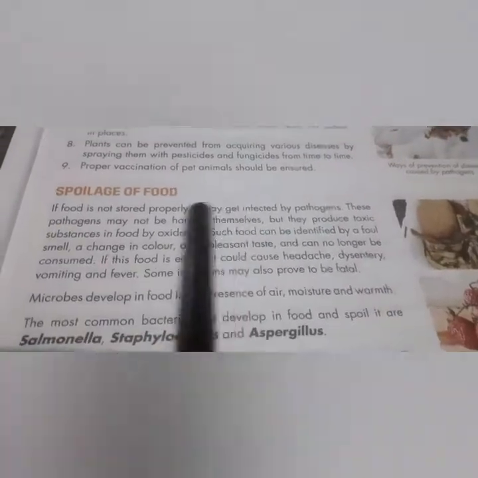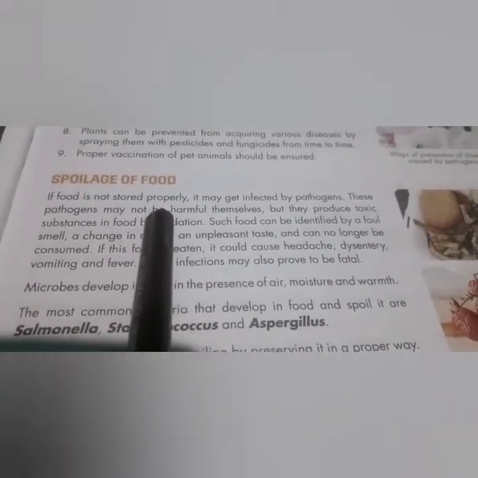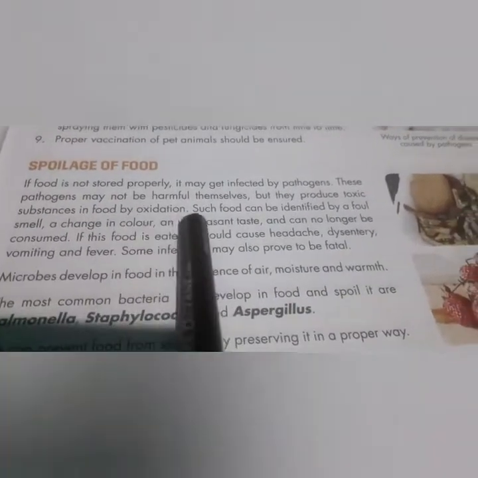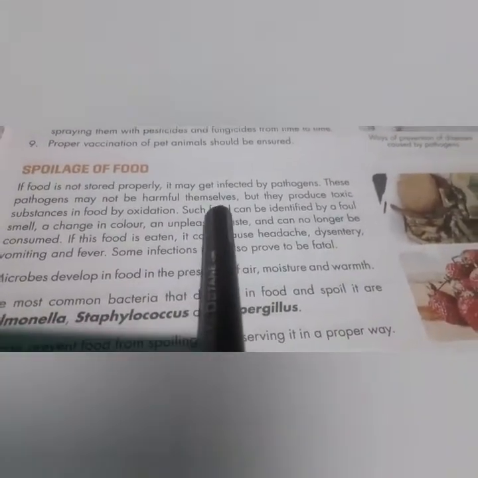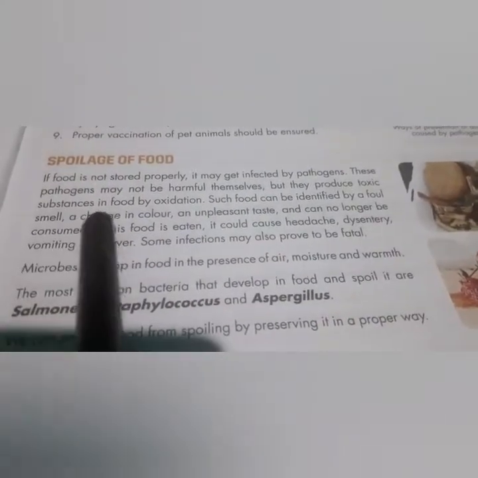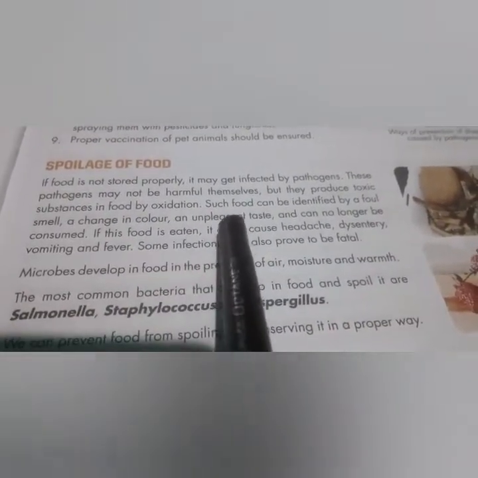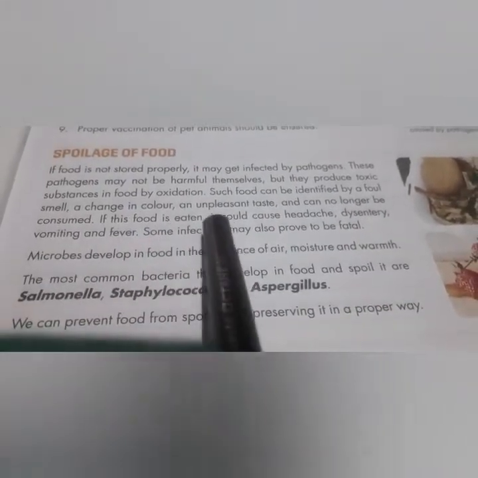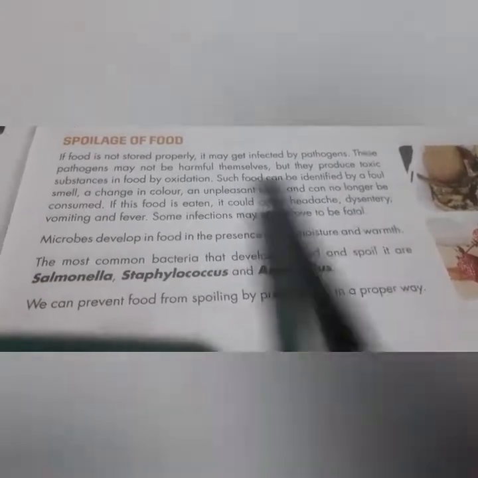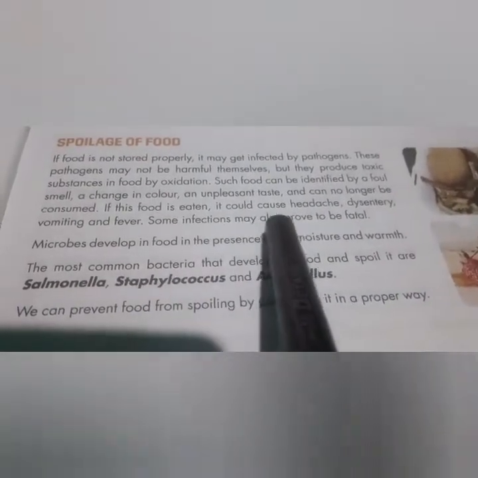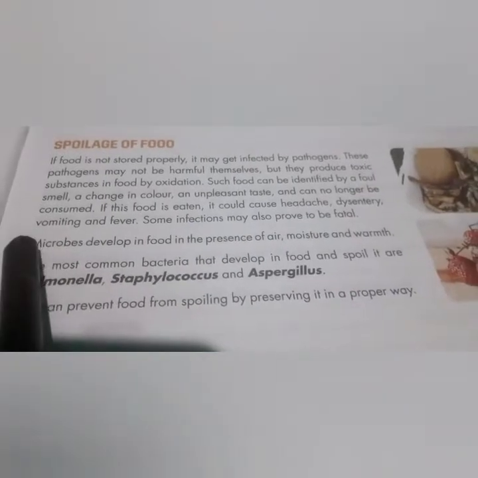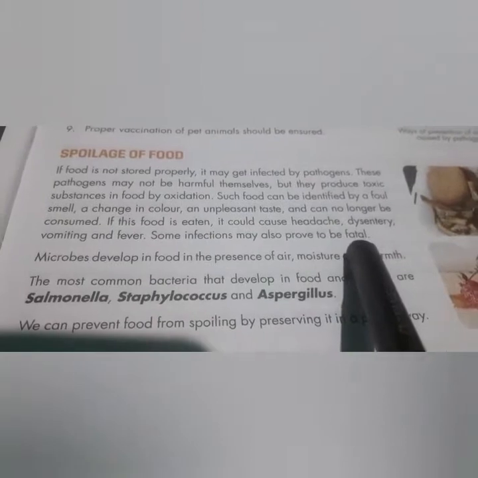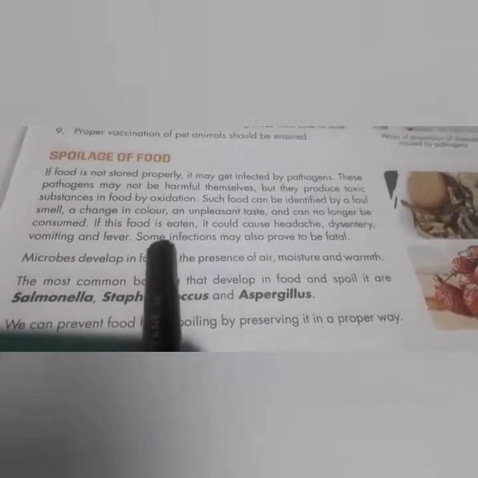Now, spoilage of food. If food is not stored properly, it may get infected by the pathogens. These pathogens may not be harmful themselves, but they produce toxic substances in food by oxidation. Such food can be identified by a foul smell, a change in color, and unpleasant taste, and can no longer be consumed. If this food is eaten, it could cause headache, dysentery, vomiting, fever. Some infections may also prove to be fatal. That we call food poisoning.